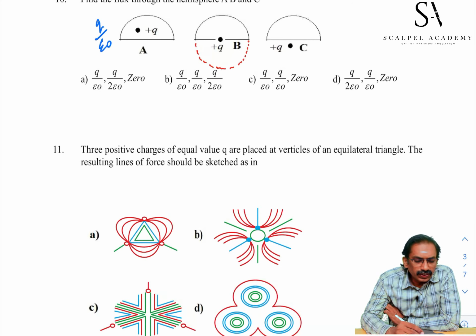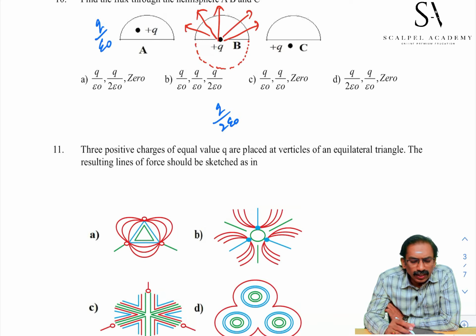Therefore, flux through the upper part is only half of the total flux. The remaining half passes through the lower hemisphere. So for the second sphere, flux is Q by 2 epsilon naught. For the first one, Q by epsilon naught. Go to the third one. Charge is outside of the closed surface. Now flux passing through is 0. So Q by epsilon naught, Q by 2 epsilon naught and 0. The first choice is the best choice.